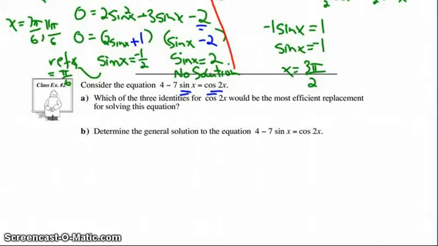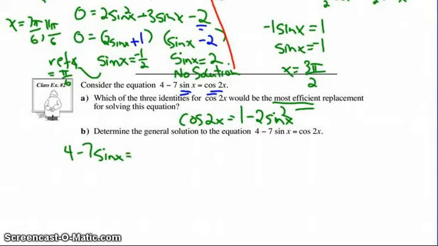Seems to me that the best thing to do would be to take the cosine 2x and turn it into 1 minus 2 sine x squared. You had a couple of options there, but that seems like the best option to me. Again, there are roads less traveled, there are other ways to do it, but it seems like that would be the most efficient replacement.